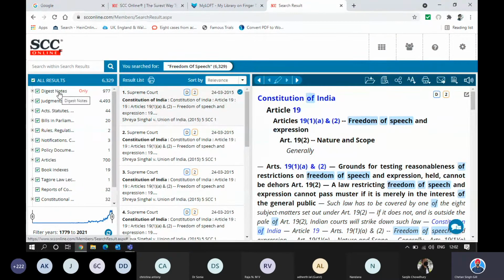Those of you who do not understand the meaning of digest note, what it means is that these are head notes. Some people like to call it a ratio of the case. I prefer calling it a law point. So anything that is discussed in a case is an amalgamation of various law points. But how do we talk about it? We always say that judgment, it's a terrorist attack case, it's a murder case, it's a robbery case. We always tend to label the cases.